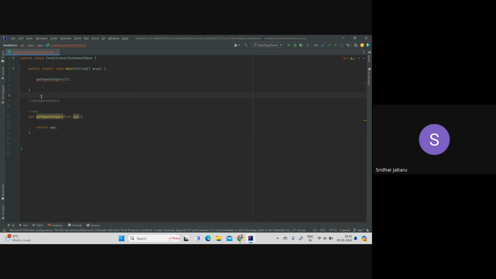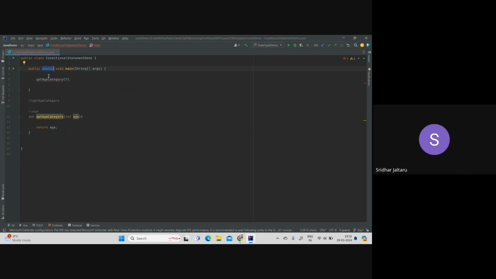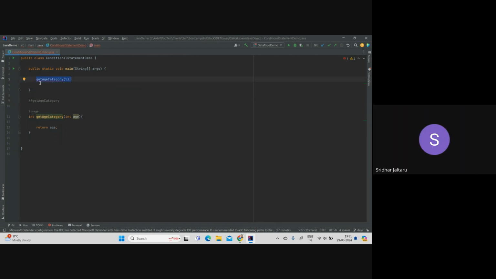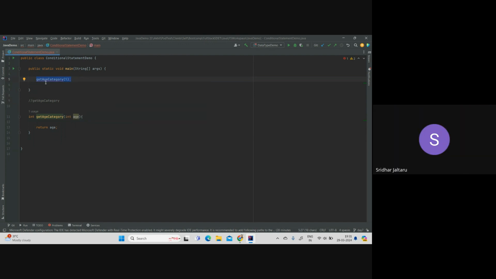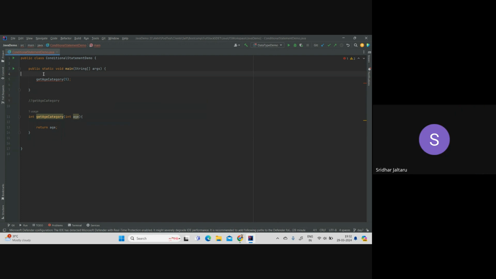No. See, the issue is about static and non-static here. Your main method is a static method, right? Correct. And you're trying to access a method which is not static. Correct. So what is the way to get around it? How can I call this method now? I do want to call this inside the main method. So what should I do? Can you make it static? That is one of the options for sure.